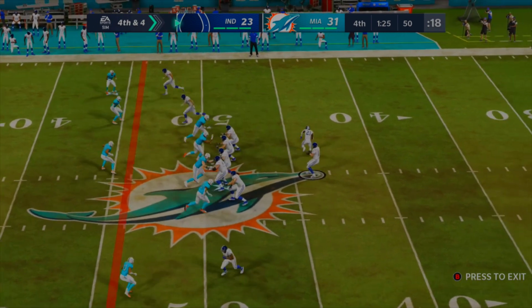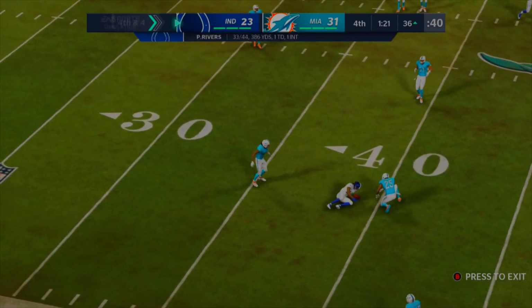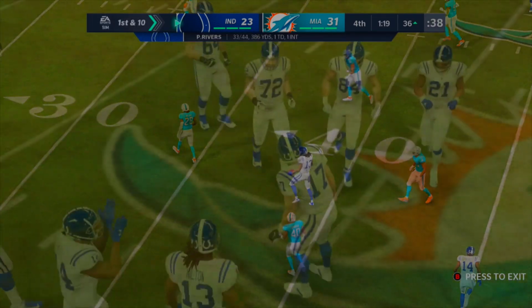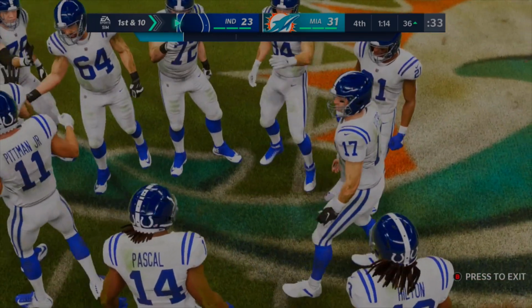So, speaking of Phillip Rivers' 4th down, he has to get this completion here, and this one's going to be hauled in around the 40-yard line, and I believe that's T.Y. Hilton that brings that one in. I still don't know if it's Ty Hilton or T.Y. Hilton. I think it's T.Y. Hilton, but that's going to be